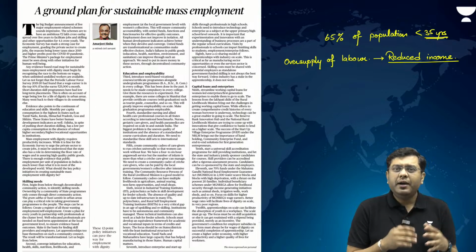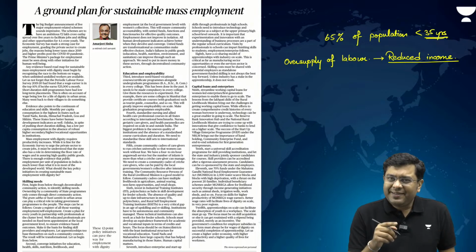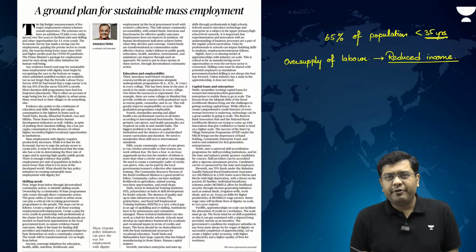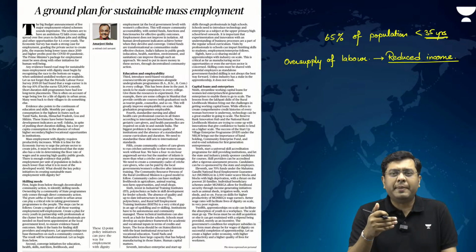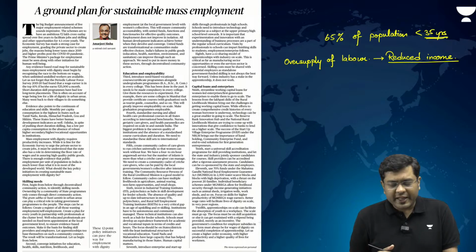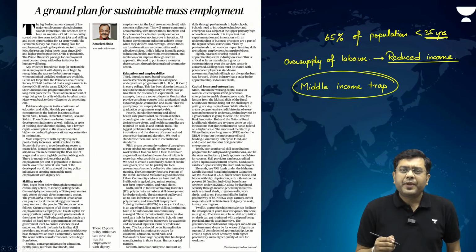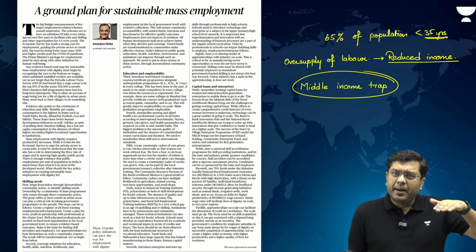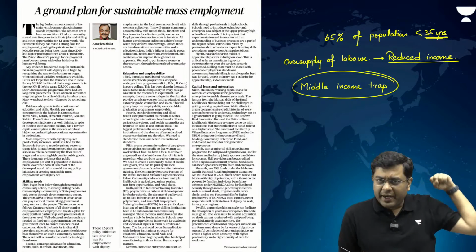So these are some of the major problems and issues. Having said that, once a country is unable to generate enough jobs, and unable to provide enough wages or income for all of them, then the country gets into what is referred to as the middle income trap, where the per capita income ends up stagnating at a particular level and you don't have upward social mobility.